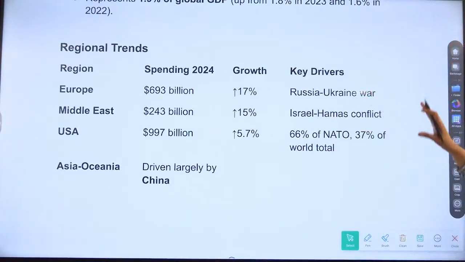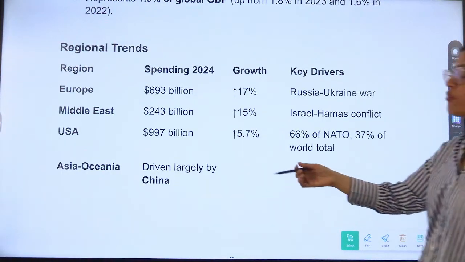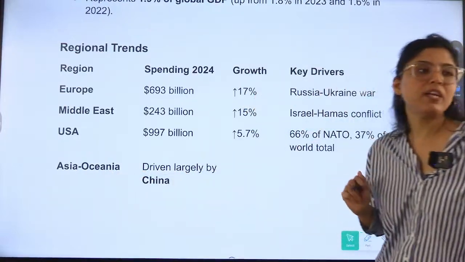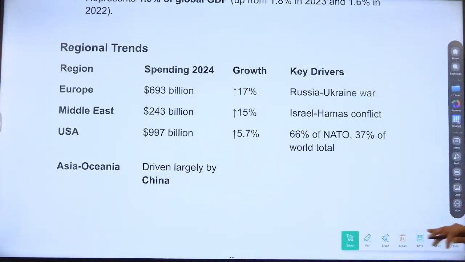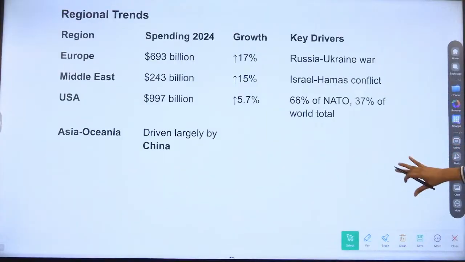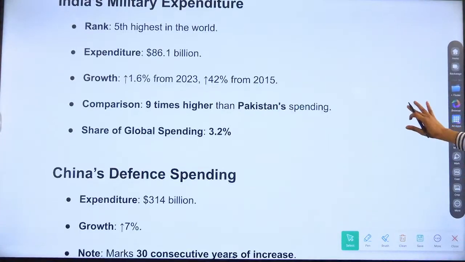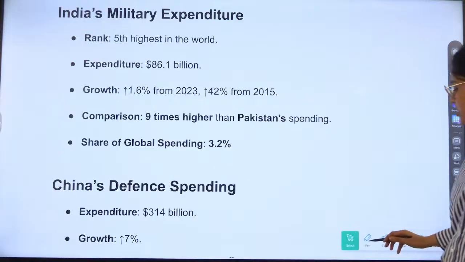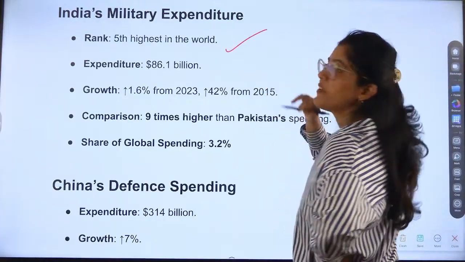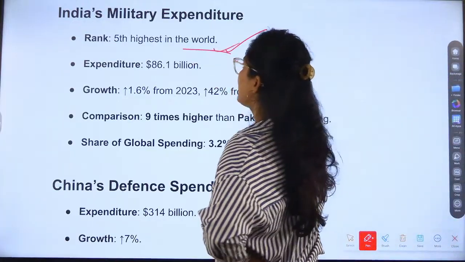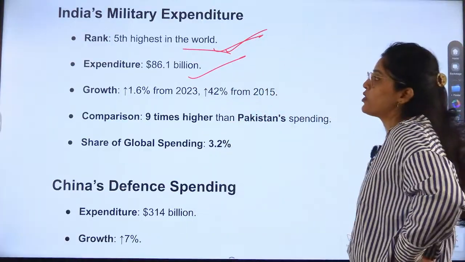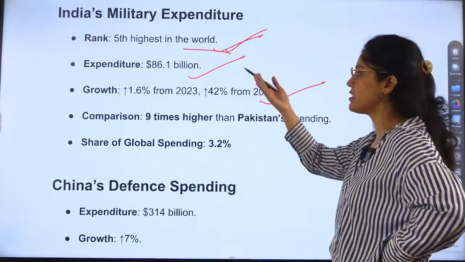Now, Europe spending is there, growth is there. Everywhere we see growth, right? Key drivers we see. So, Asia and Oceania region driven largely by China. China's activities are making every country around this area ready. India's military expenditure ranked 5th highest in the world. Very important data. You can memorize this fact. Expenditure is 86.1 billion. Growth, it is increasing.